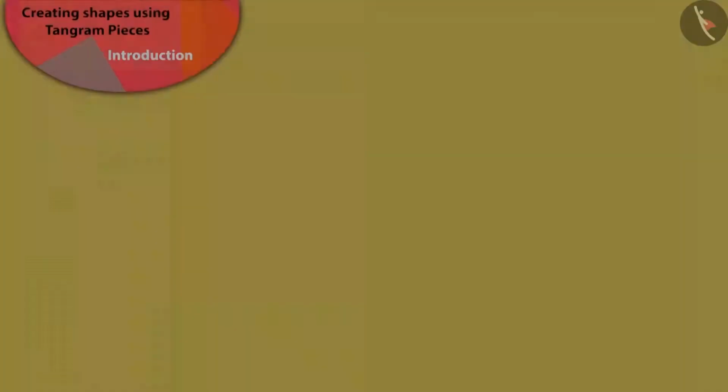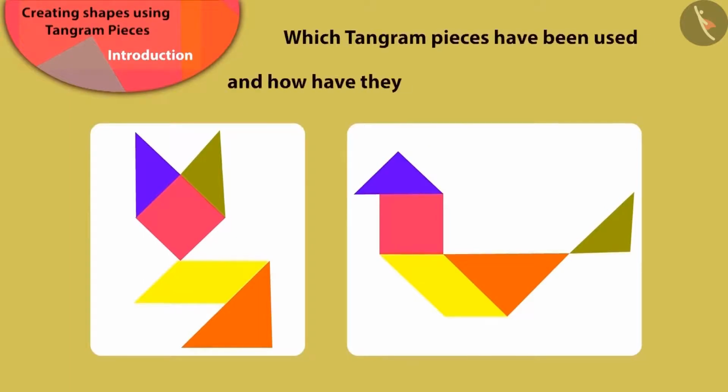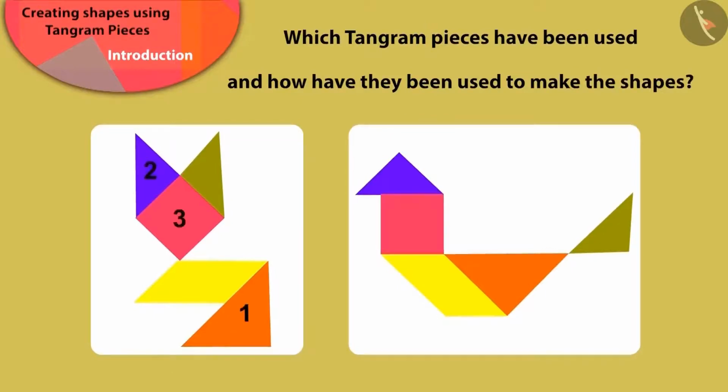Children, here we can see both the shapes made by Babban. Can you say which pieces of the tangram have been used to make these shapes? Well done, children. You have identified them perfectly.